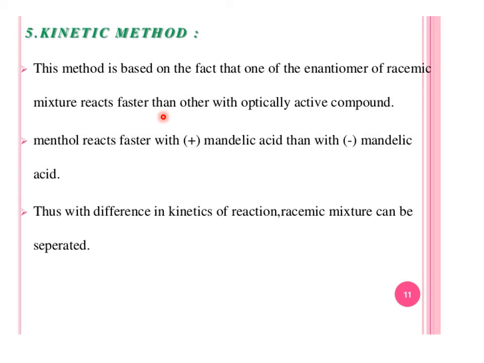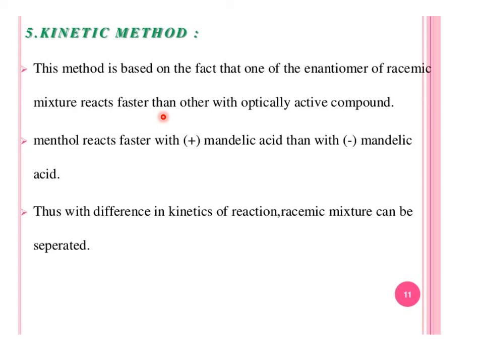If menthol reacts faster with plus mandelic acid than with the minus mandelic acid, then one form of menthol can be used to resolve the plus minus mandelic acid. Here the menthol is a reagent, a single compound.